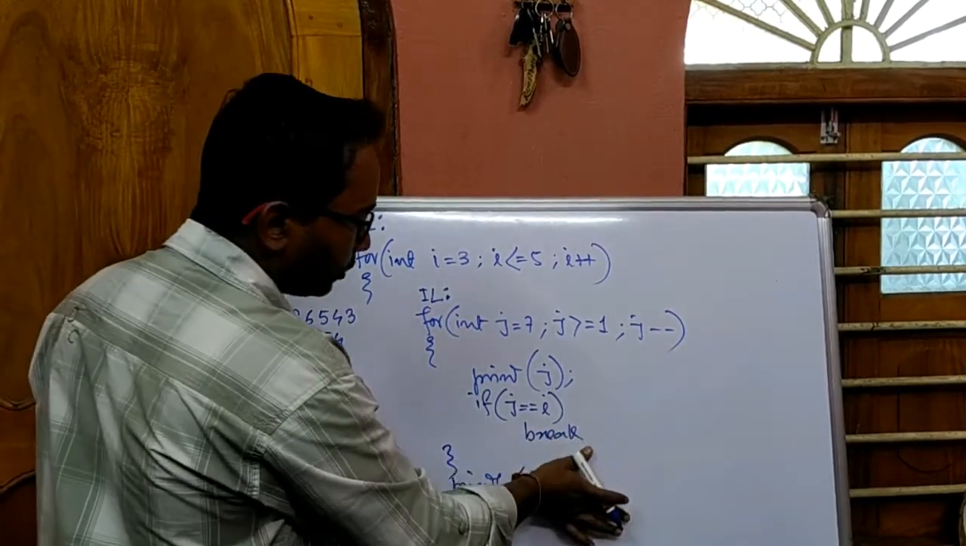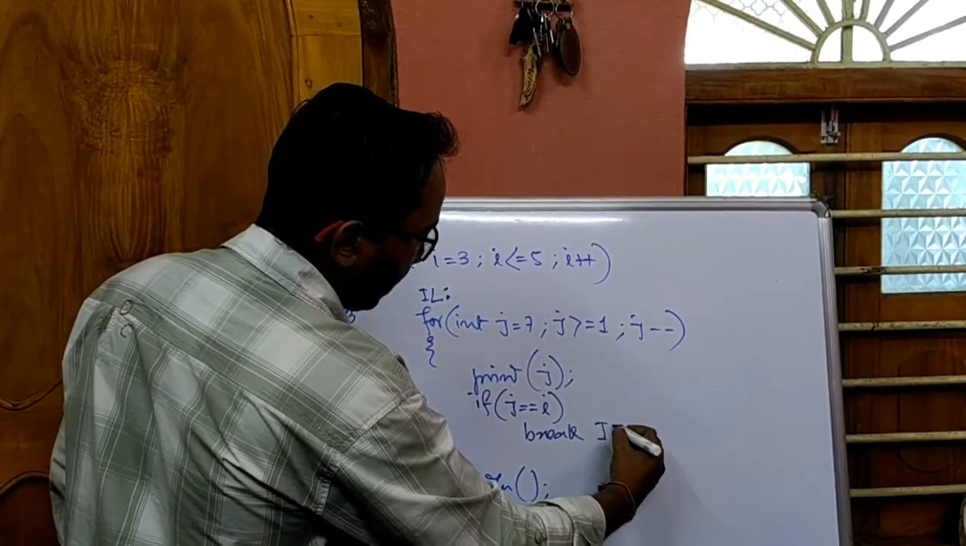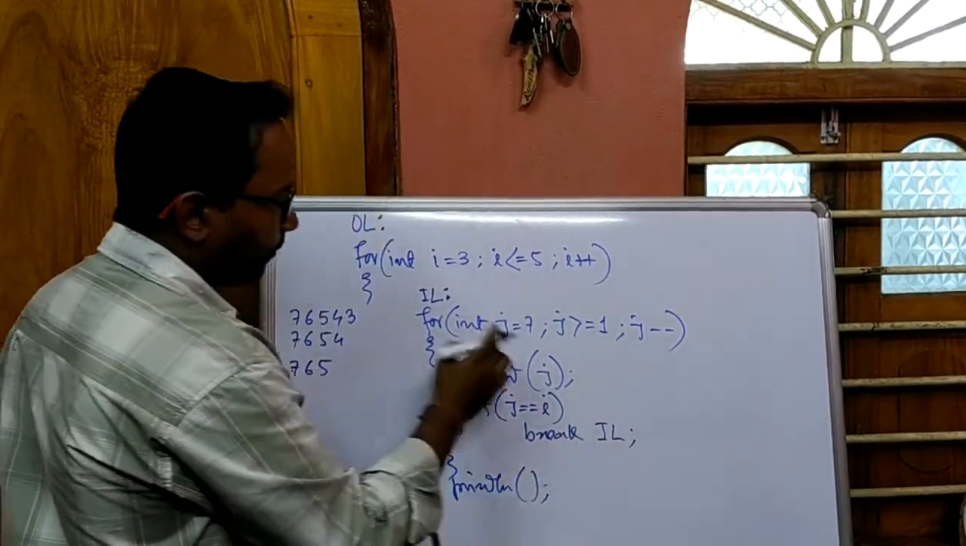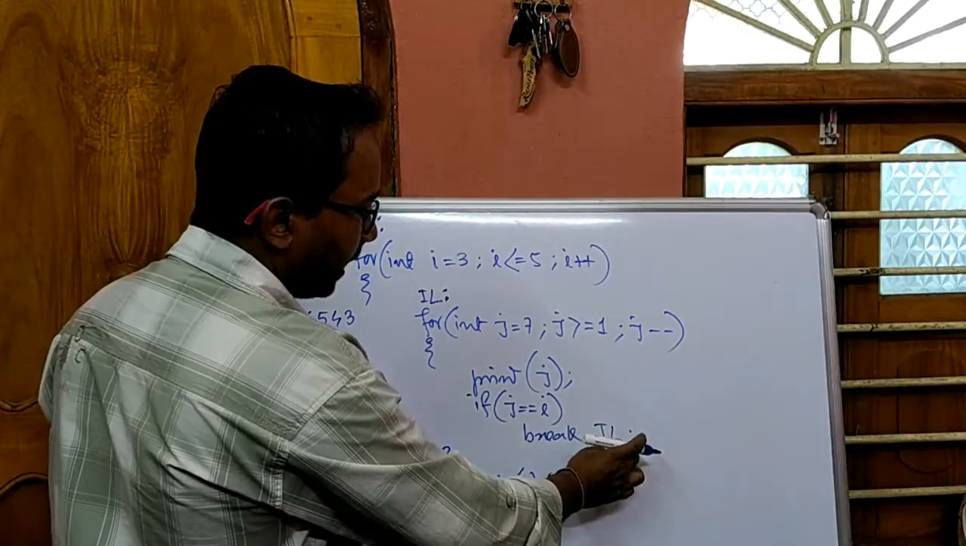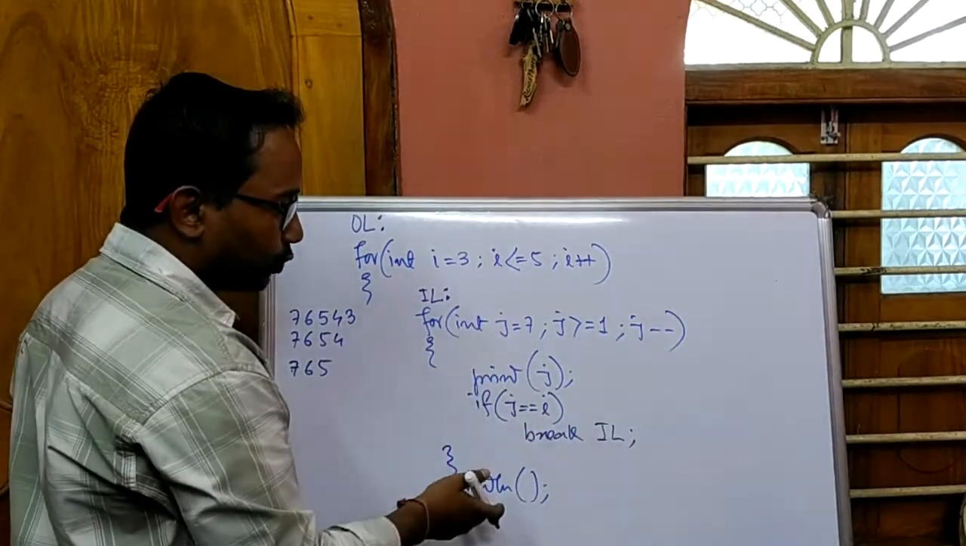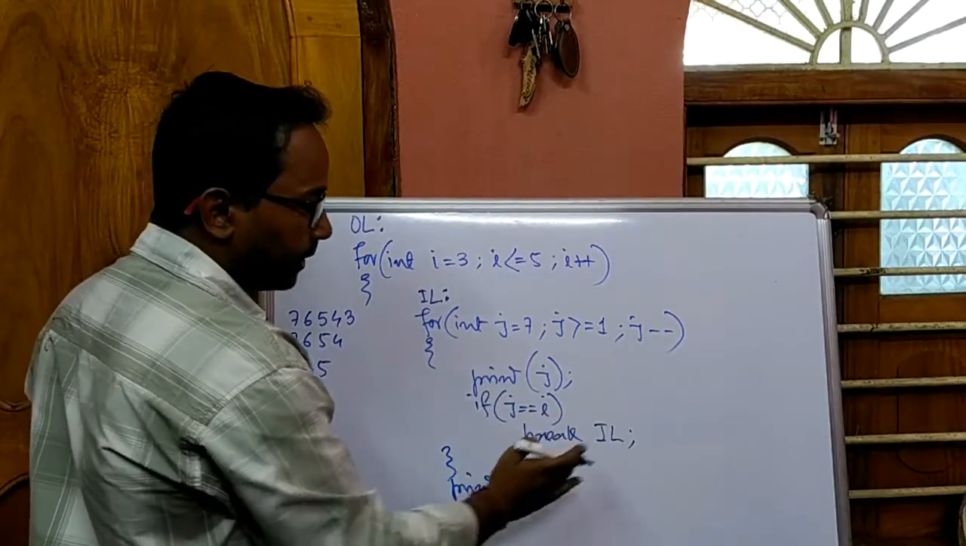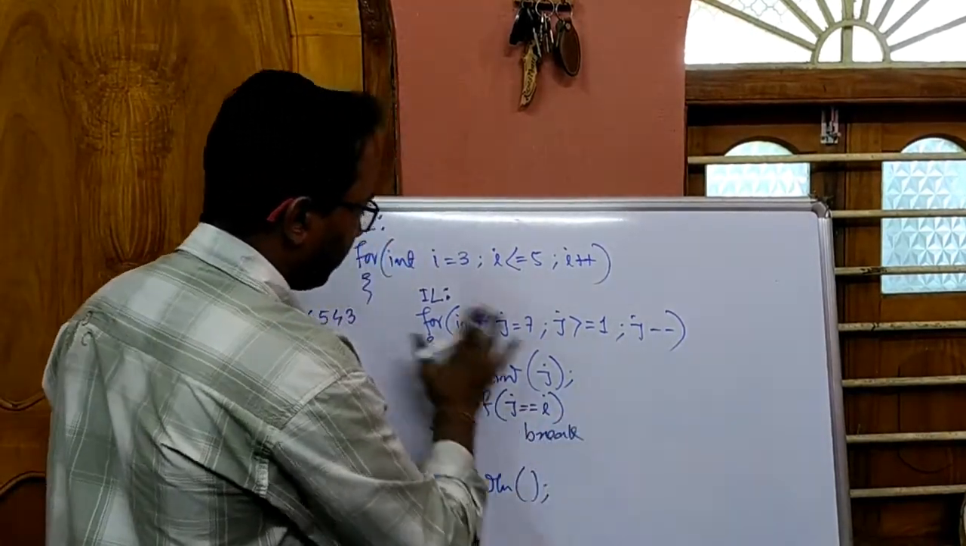Now instead of writing only break, I can write break IL. So break IL, for IL is the name of this loop, will break this loop. So no need to give this break IL, because break is written inside this loop and this is the loop which break will terminate. So why write IL unnecessarily?